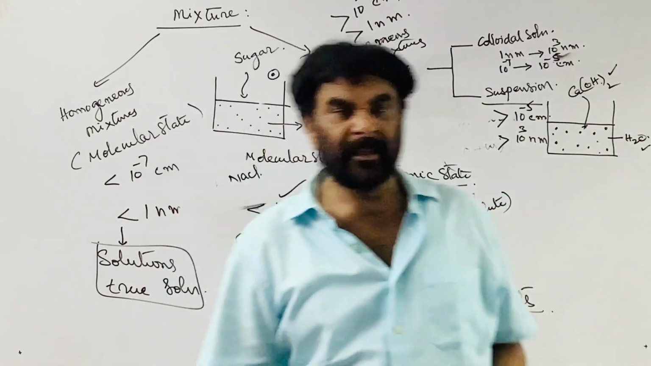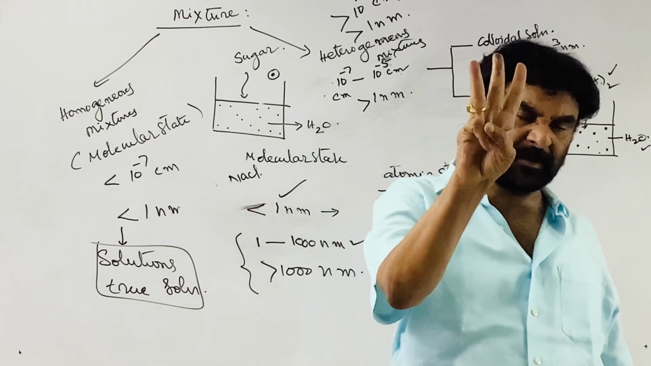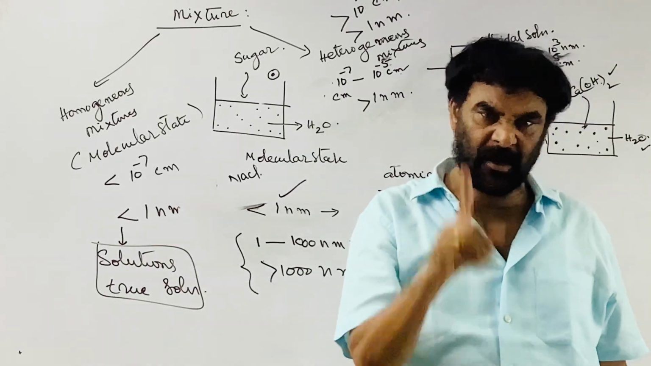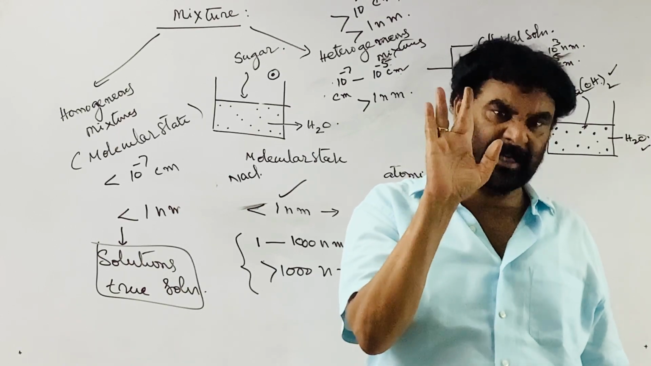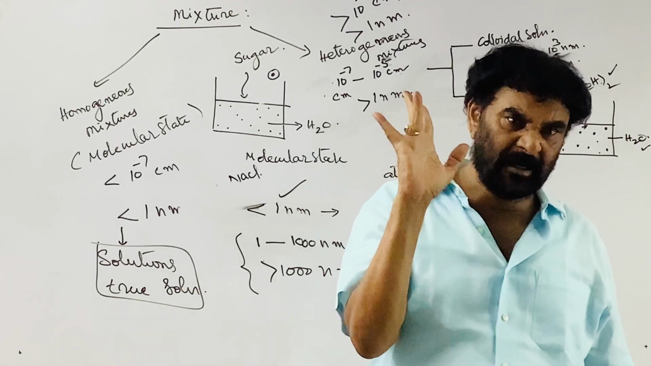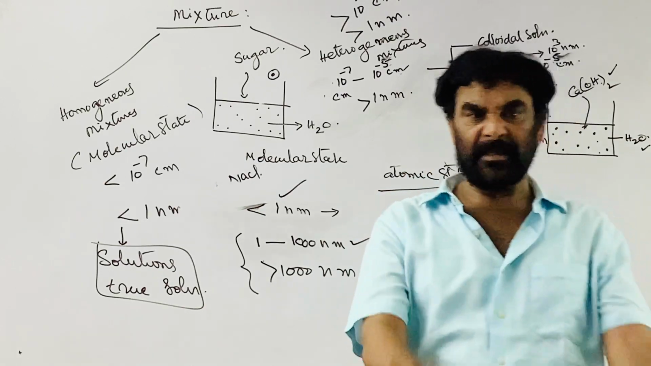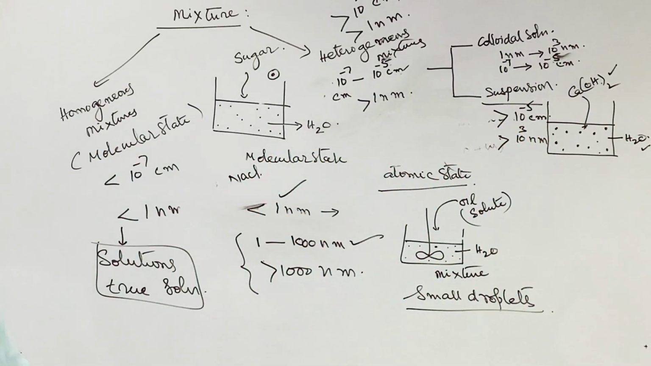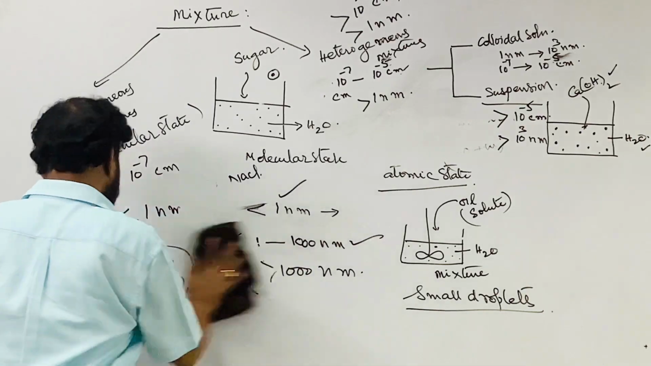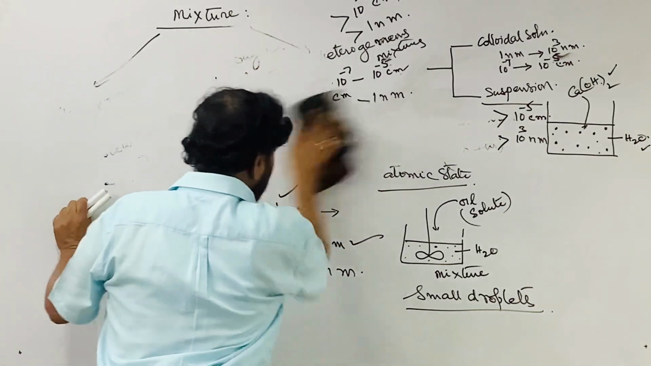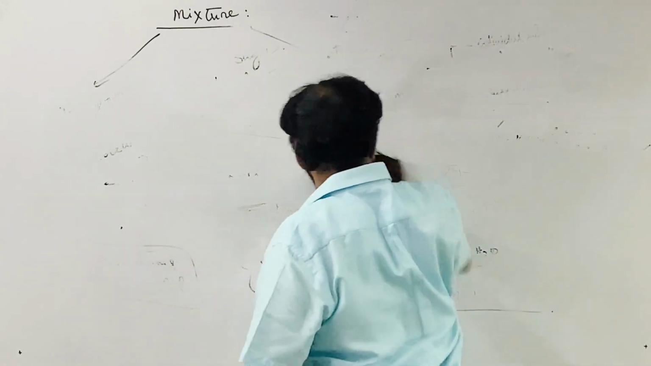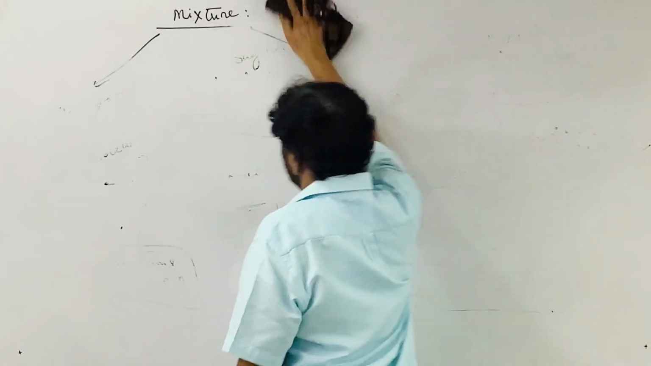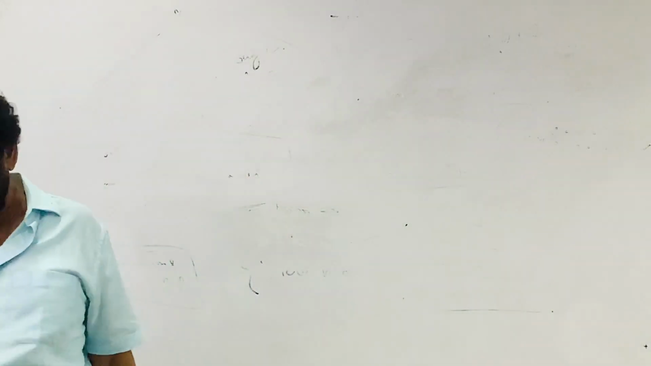So broadly, mixtures are classified into three types. One is the true solutions, the second is the colloidal solutions, and the third is the suspensions. This is the terminology used here. This is the definition or introductory part of colloidal solutions. The behavior of colloids is different from the behavior of true solutions. And one more thing.